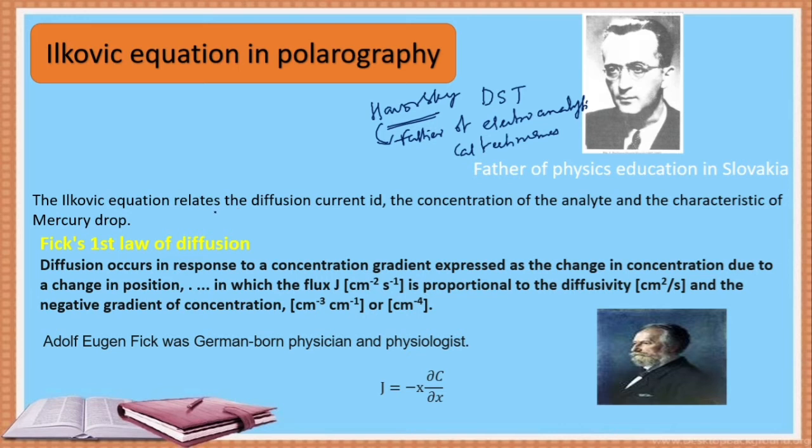The Ilkovic equation relates the diffusion current, ID, the concentration of the analyte and the characteristics of a mercury drop.